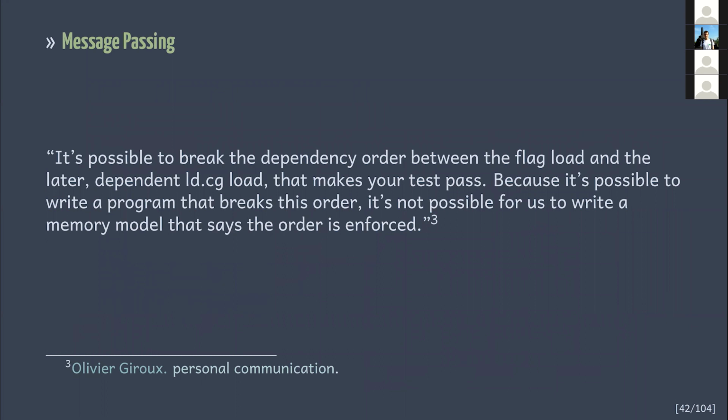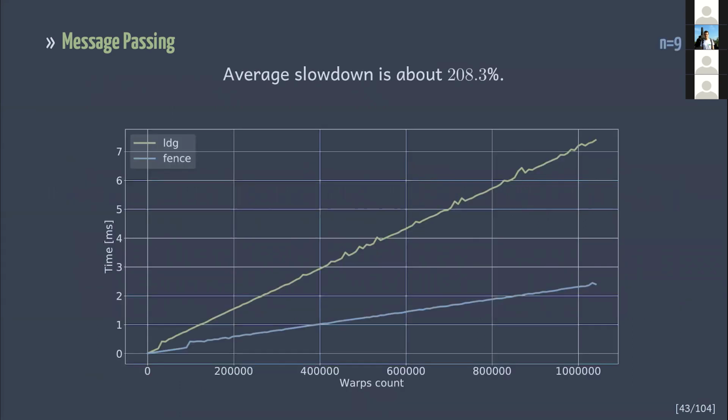He said, "It's possible to break the dependency order between the flag load and the later dependent CG load that makes your test pass. Because it's possible to write a program that breaks this order, it's not possible for us to write a memory model that says that the order is enforced." And besides the possibility to break the ordering, if you pass bigger messages, you'll get a significant slowdown. But why? The reason for this slowdown is the L1 cache.